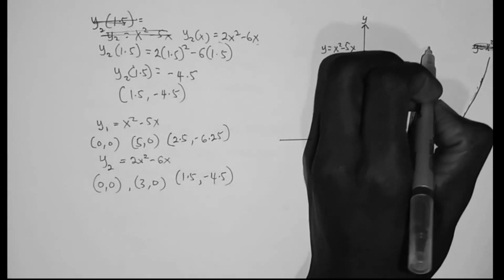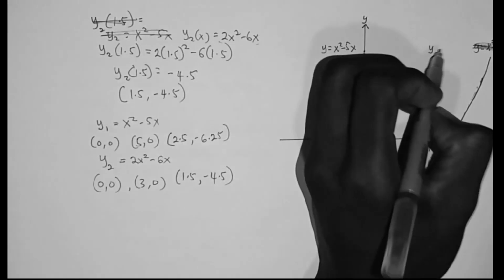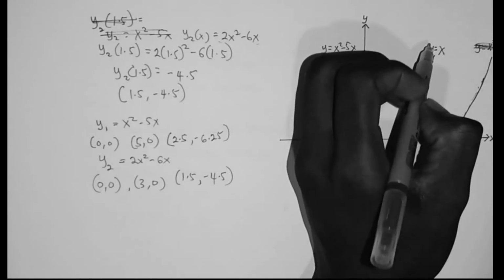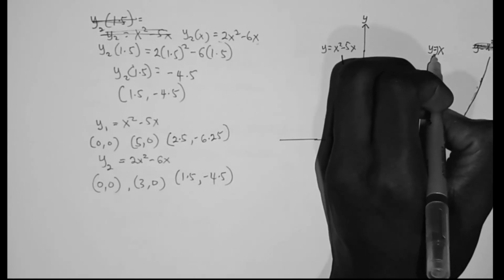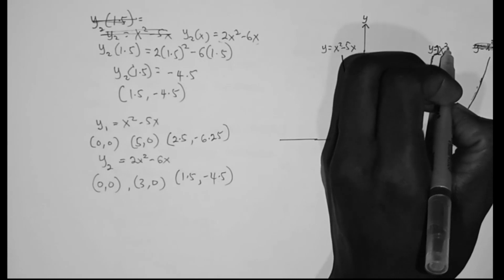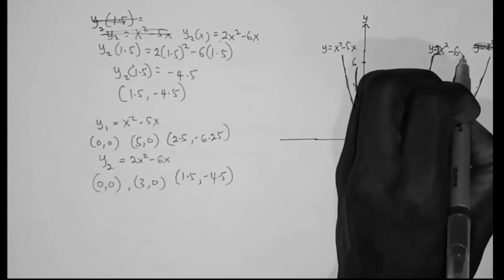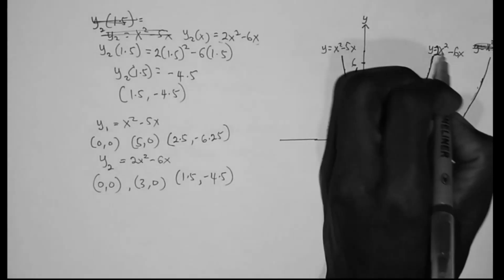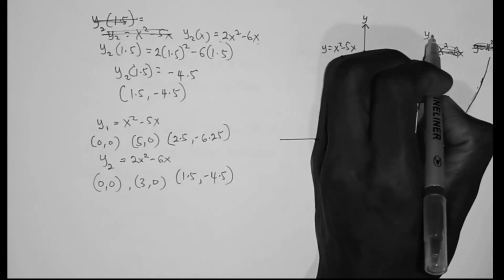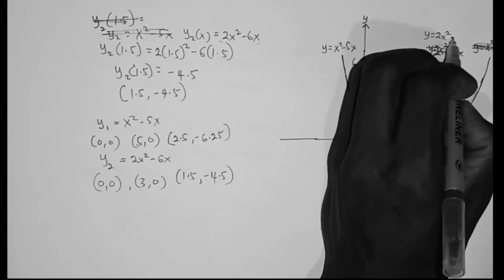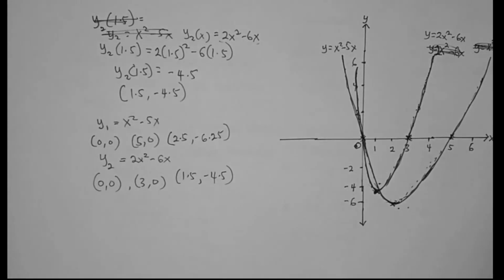So this is the curve y equals 2x squared minus 6x. So let me cancel it and write it. Y equals 2x squared minus 6x. So we've sketched both curves.